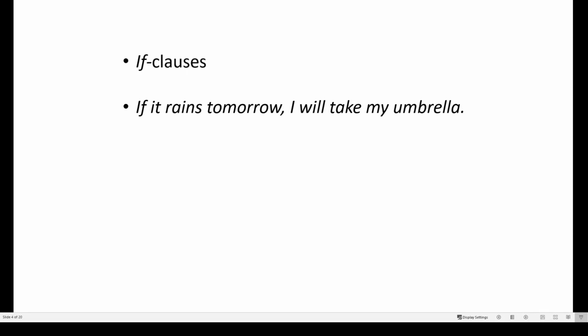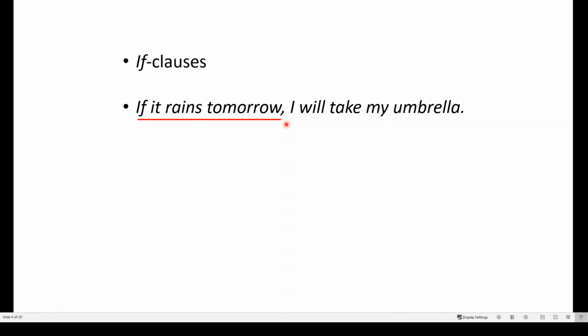Now, in the last video, we talked about three different ways to use adverb clauses in expressing conditions. One way was we use if clauses to talk about conditions. For example, if it rains tomorrow, I will take my umbrella. And here is the adverb clause, if it rains tomorrow. Now, we remember from the previous video, we also said that in the if clause, in the adverb clause, it needs to be in the present tense.